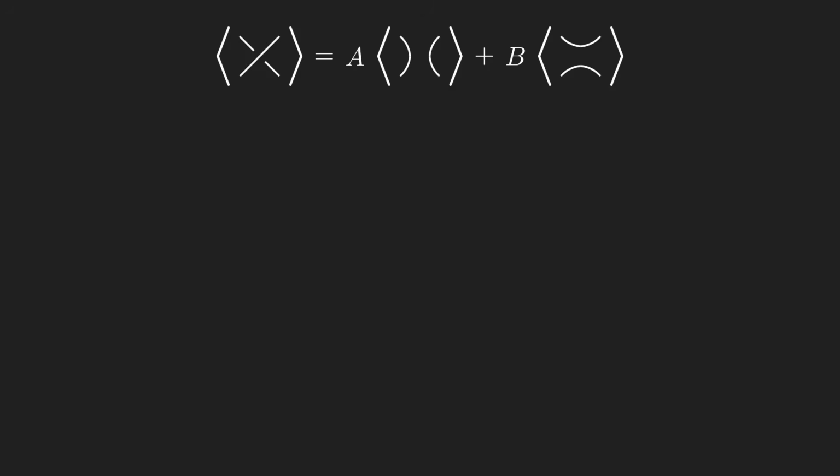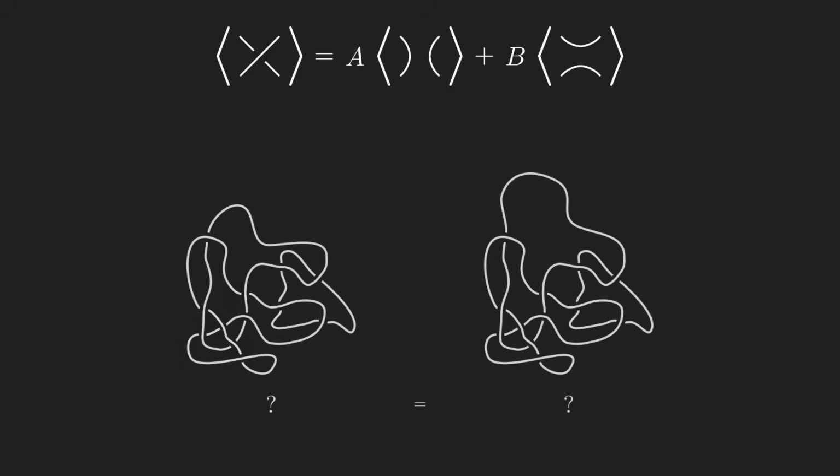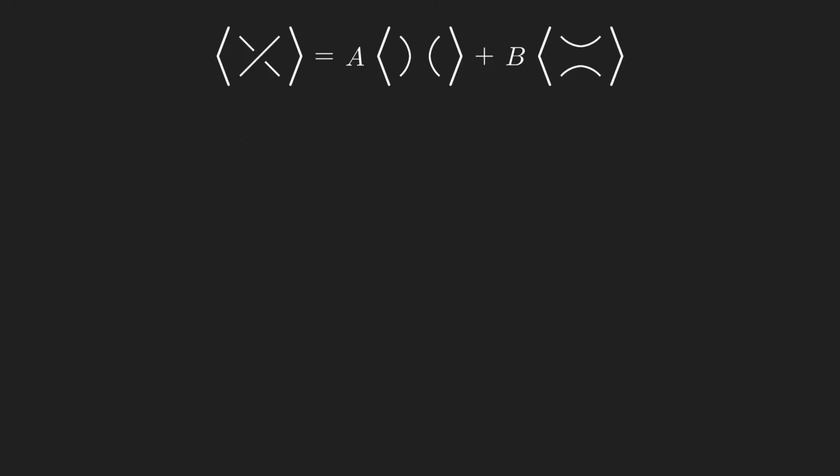Now, we still need to determine what the numbers a and b should be. We have some freedom here, but they can't just be anything. We need to pick them in such a way that the bracket of the link is actually an invariant. More specifically, the bracket needs to be unchanged under the three Reidemeister moves. Let's look closely at Reidemeister 2.